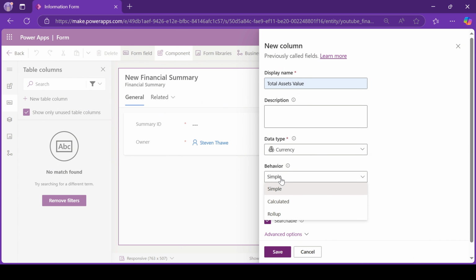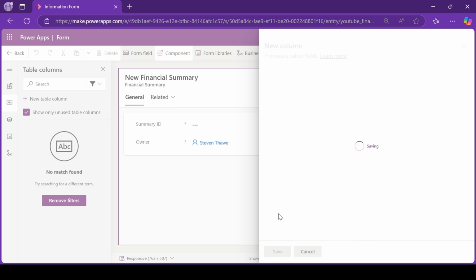And on the behavior, we're going to set it as a rollup column because we're taking data from our related table. So save and edit. It will save this record and then it will pop up another screen.